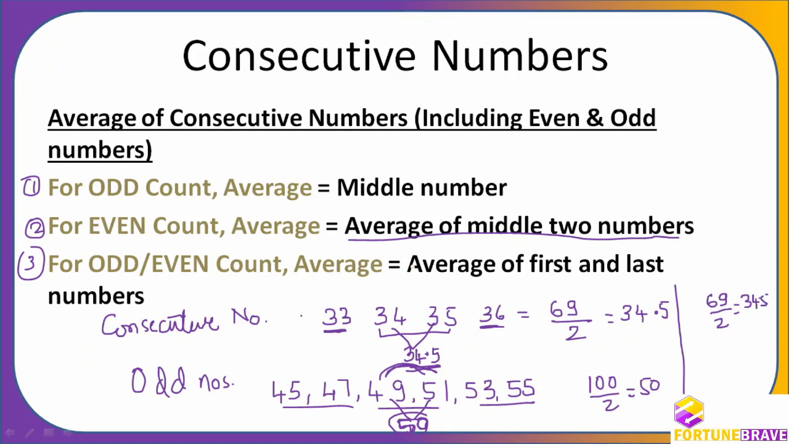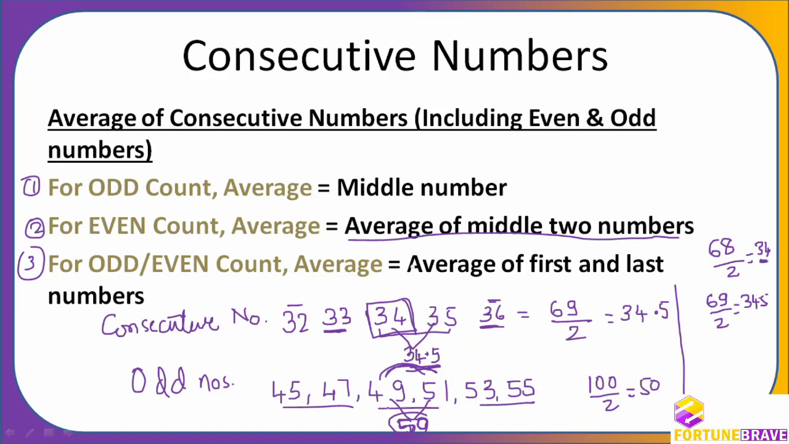Okay, I'll add one more number here so that it becomes an odd count. 1, 2, 3, 4, 5 are there. So again I will take the first number and the last number. How much? 32 plus 36 will be 68, divided by 2 will be 34. Again the middle of the middle number. See, the middle number is 34, so the answer is 34.